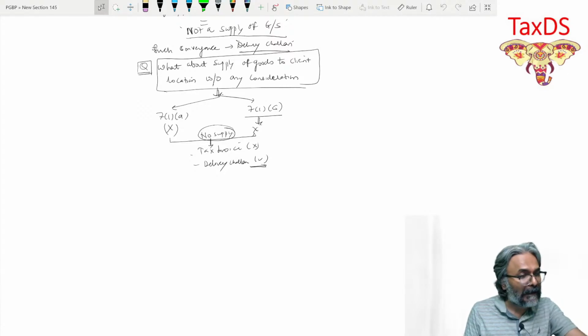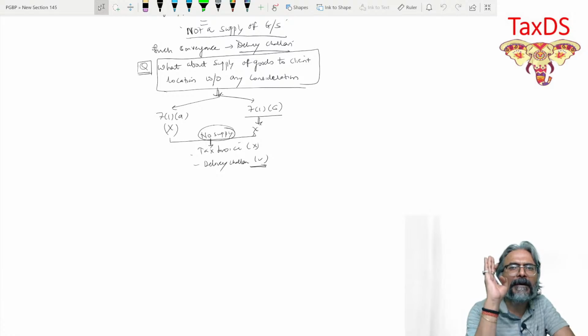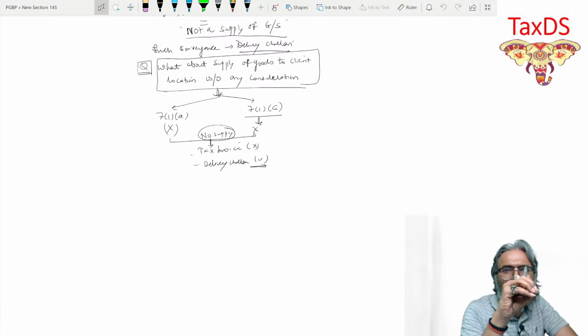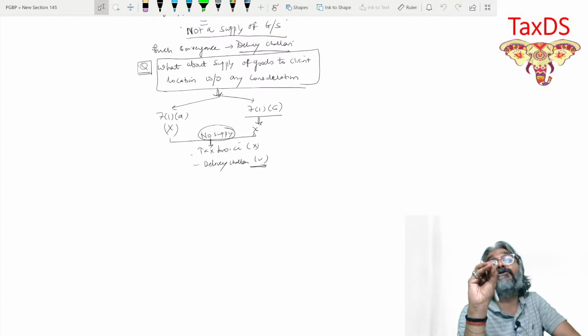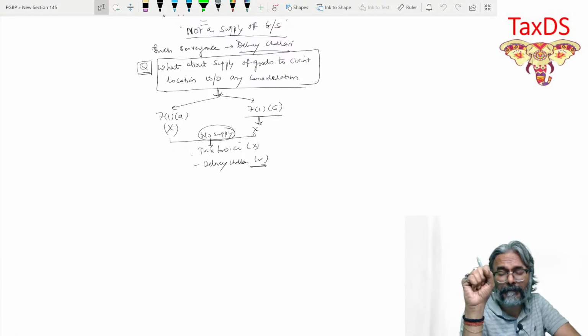But friends, if you see the last lecture that we all did, remember 7.1c, the most important definition of supply, or the scope of supply under 7.1c read with Schedule 1.